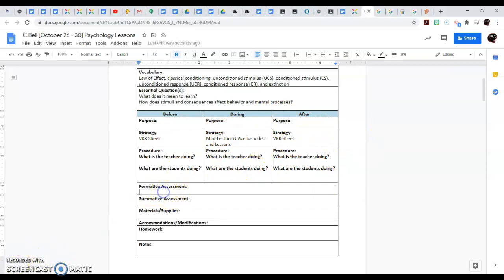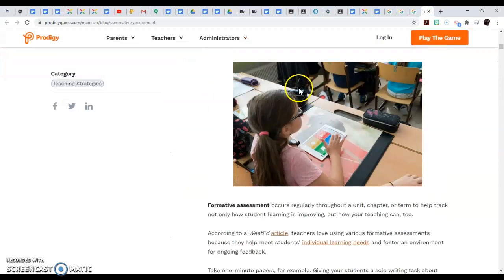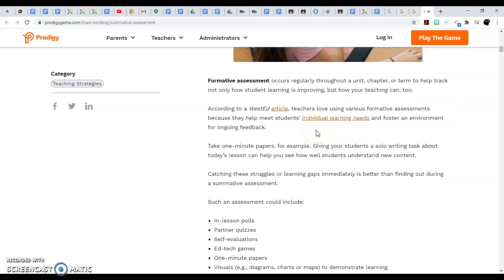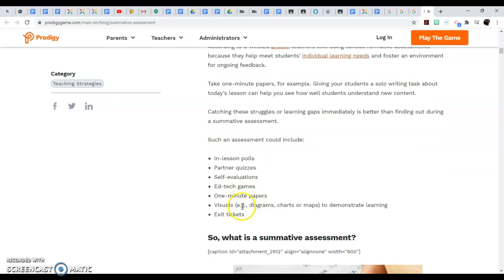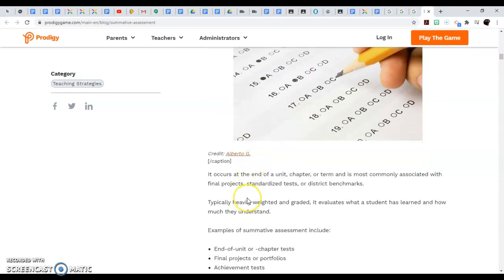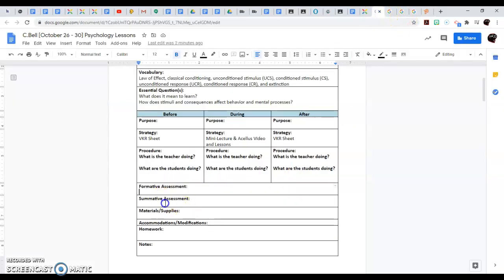It's a formative assessment, so that you can have a clear understanding of what that is. Formative assessments are basically, and I'm going to, well, I thought I had it up here. Formative assessment occurs regularly throughout a unit or chapter. Some examples of that can be in-lesson polls, questioning can be a part of that, one minute paper, your admit slips, your exit slips, your VKR. So you can write that down. Summative assessment is basically your end of the chapter test. These are some examples of that. All right. And so if you have a test or a quiz in Acellus for that day, that would be summative. So if you don't have that, don't worry about those sections.